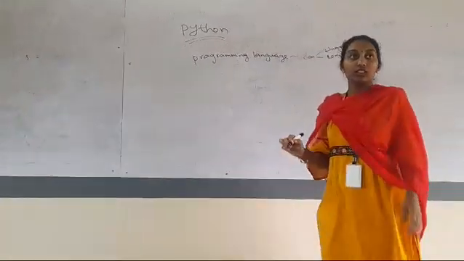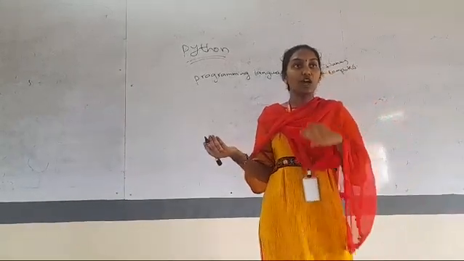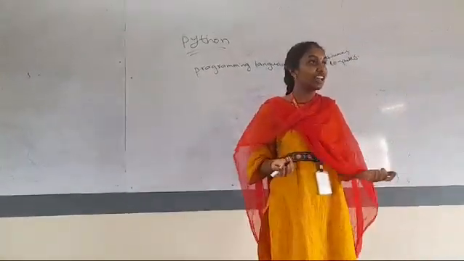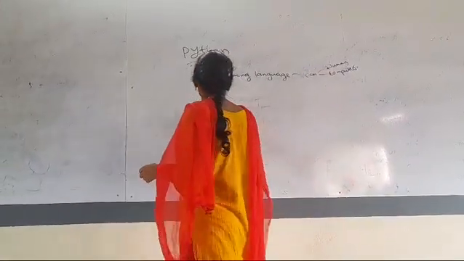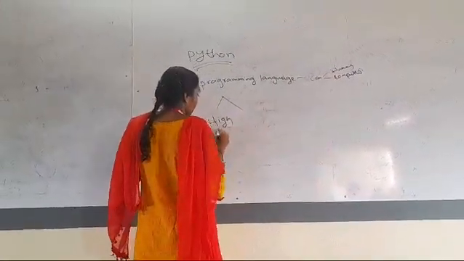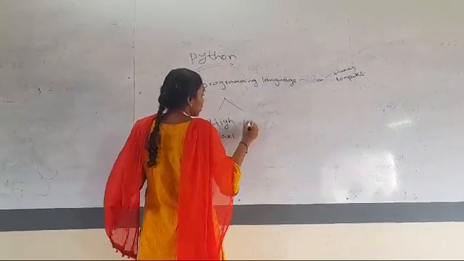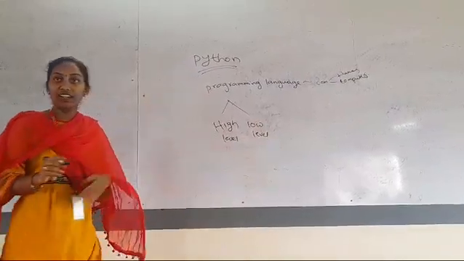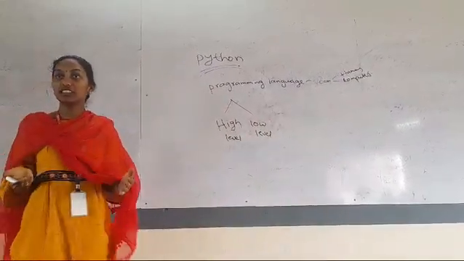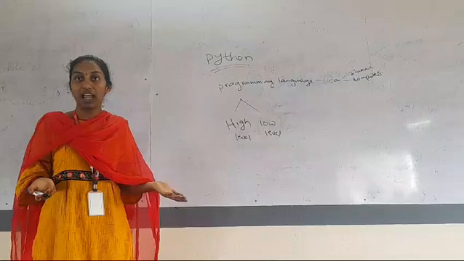In programming languages we have two types: one is high level language and the other is low level language. What is a high level language? A high level language is nothing but a human understandable language.